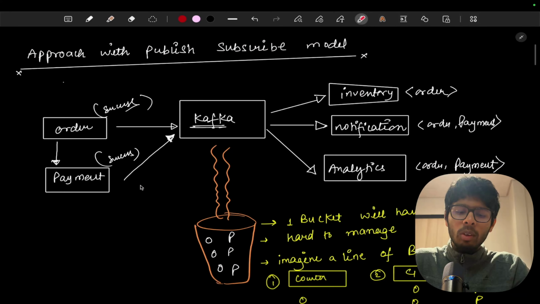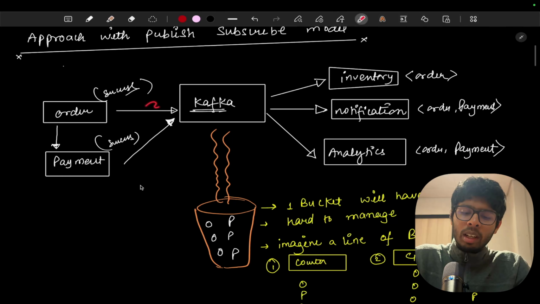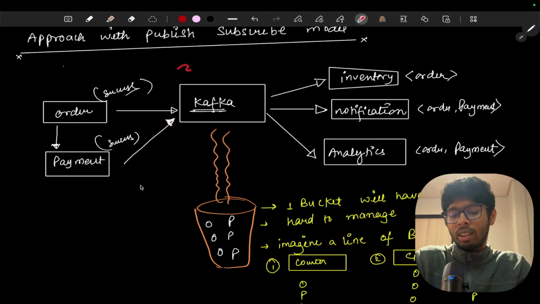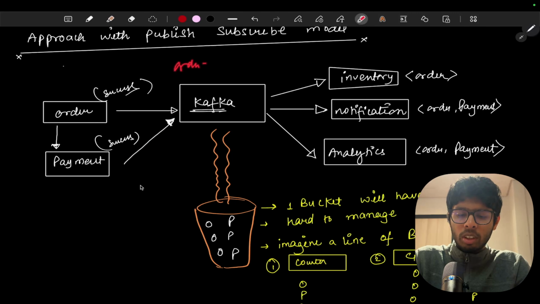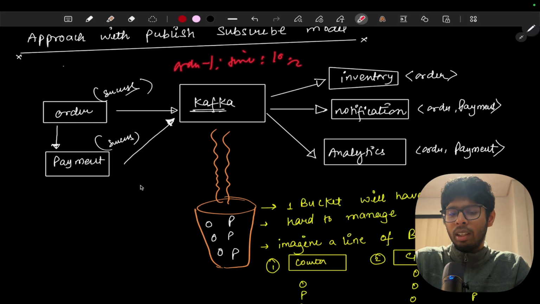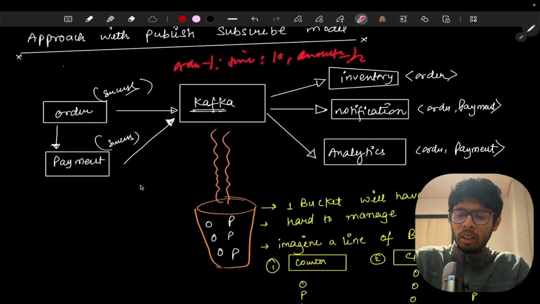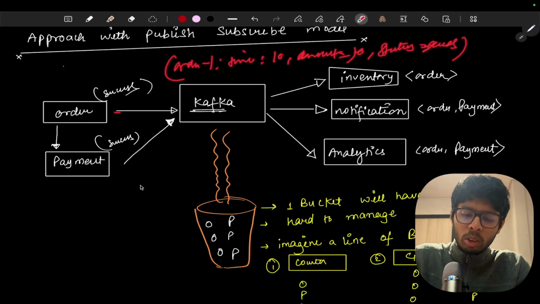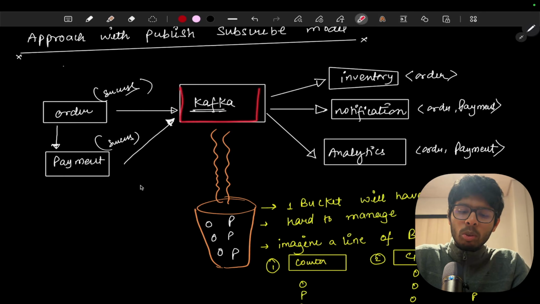So now what we are going to do is this order service is going to provide the data. Let's say there will be data like order 1, at the timestamp, let's say 10, and the amount or something. Okay, and we'll say status equals success. So this type of data will be sent into Kafka. So the data will go to Kafka.